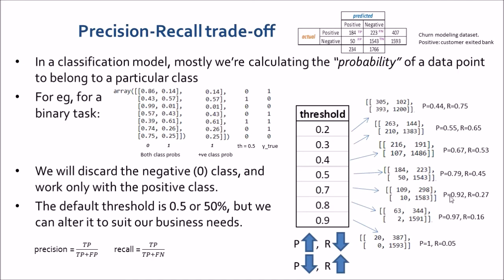Because if we look at this precision recall trade-off slide, which we talked about in the previous lecture, if we try to increase the recall value, we would have to reduce the threshold value. So when we try to increase the recall value, if you look at the false positive cases, here we had 0 false positives and here we have 393 false positives. So the number of false positives has also increased a lot.